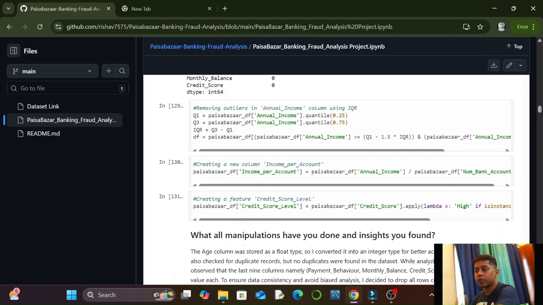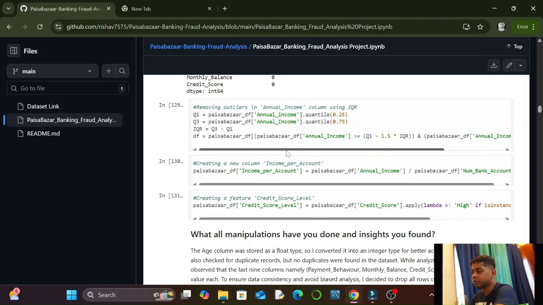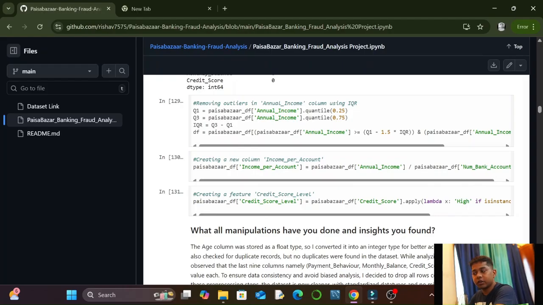Then I also performed a step of removing outliers in annual income, because annual income ranges from a certain starting point to a certain peak, but there are some exceptions where people draw much more or much less annual income than the average. In that case, we have to remove outliers to maintain the integrity of our data set and our data analysis.